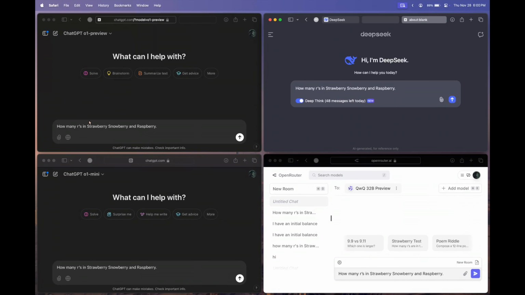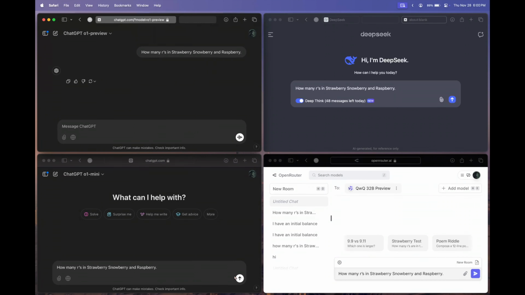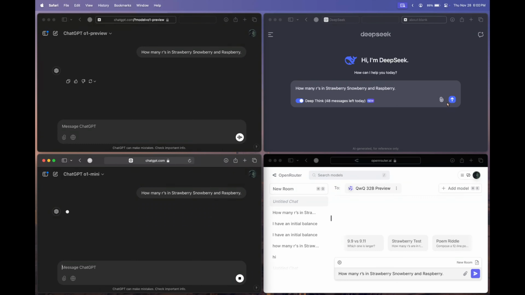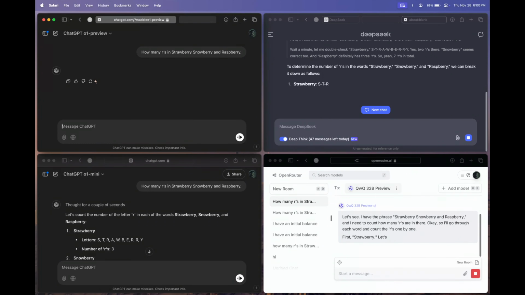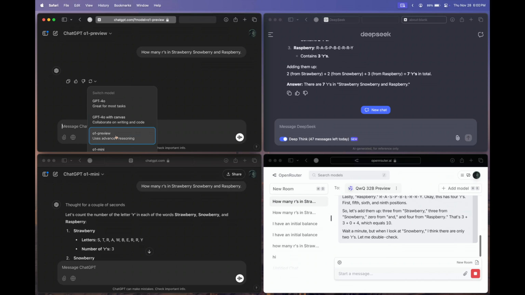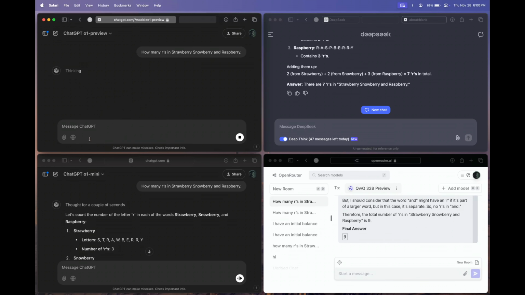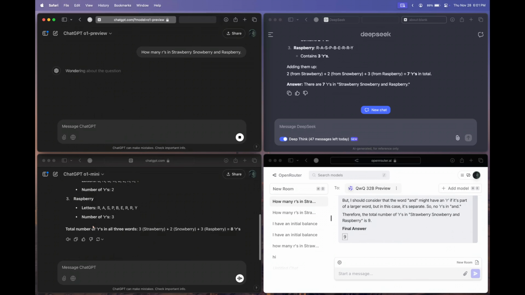Okay guys, so let's move on to the first question. How many R's in strawberry, snowberry and raspberry? So let's send this to all four models and let's see what response we get. Okay, we might have to retry on the O1 preview. It might be because we are sending messages to two models at once, so that could be the issue, but no worries.